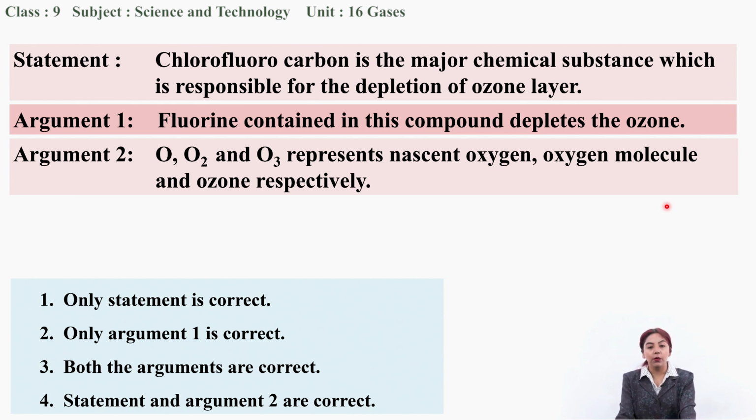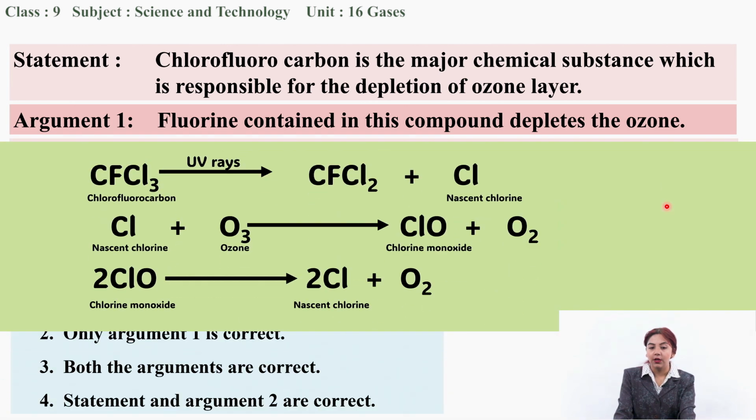Argument 1. Fluorine contained in this compound depletes the ozone. Is this true? No, it's not true. Why? Because from this reaction you can see that chlorofluorocarbon, when it is exposed to UV rays, gives us CFCl2 and nascent chlorine.